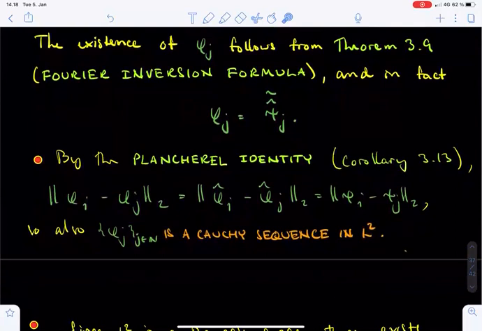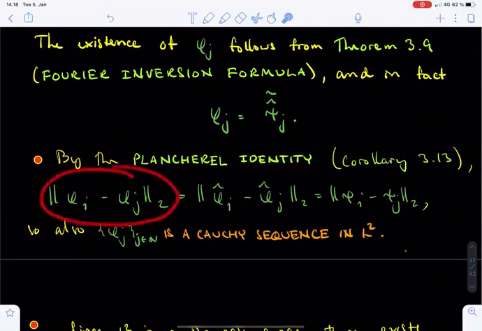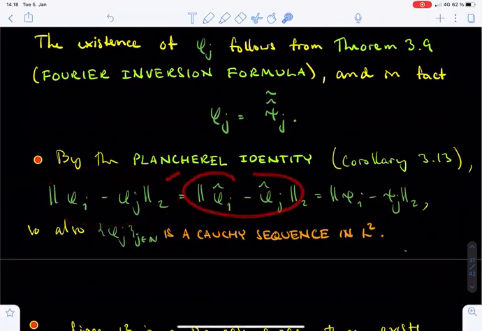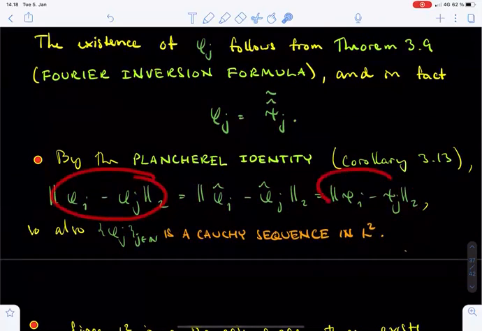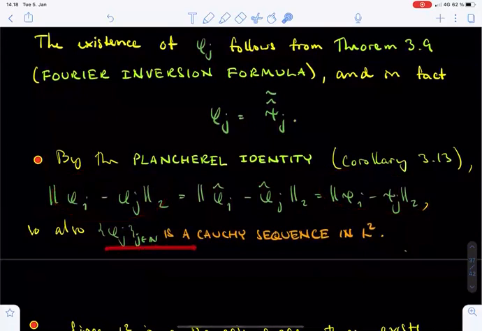Next, we observe that also the sequence phi j forms a Cauchy sequence in L2. This follows immediately from the Plancherel identity. The L2 norm of the difference phi i minus phi j equals the L2 norm of hat phi i minus hat phi j. And the functions phi j were chosen so that their Fourier transforms equal psi j. Since the functions psi j form a Cauchy sequence in L2, as we observed earlier, this identity shows that the same also holds for the functions phi j.